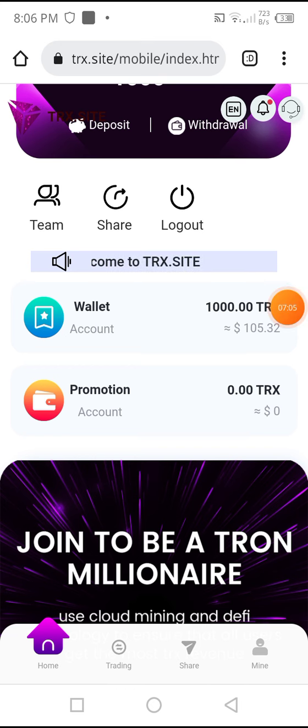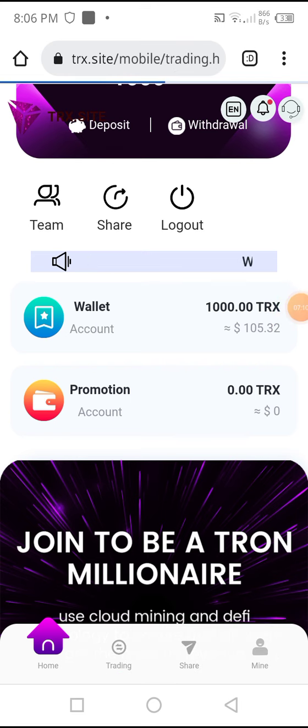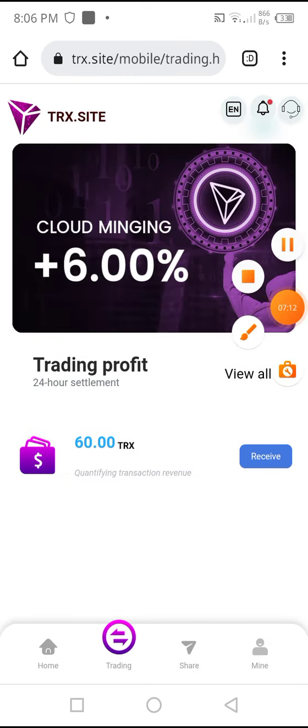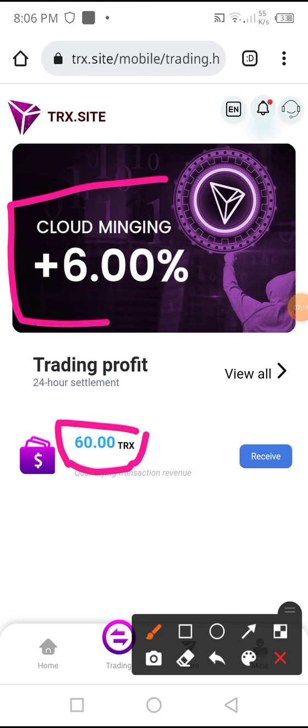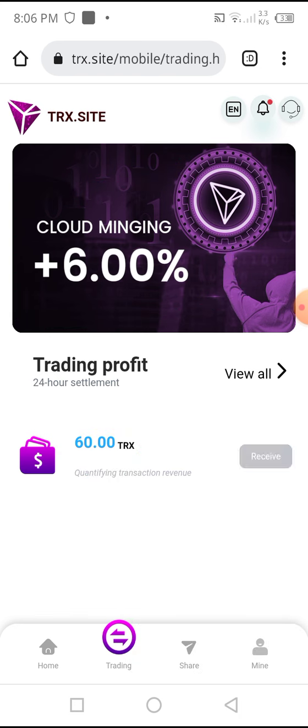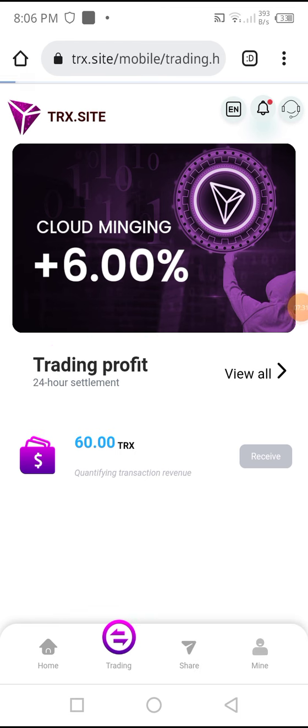You can click on this portion of the website, the trading option. Here you can see that I click on the trading portion. You can see that I receive 60 TRX from today's trading. And you can see that this cloud mining is 66%, and you can activate your account and get a huge profit from your trading. When I click on the receive option, you can see that I received it, and I click on the two-day trading profit settlement, and all my huge profits.